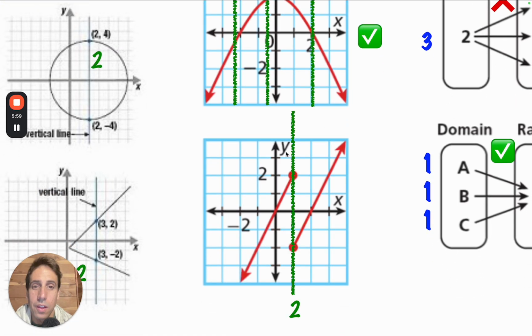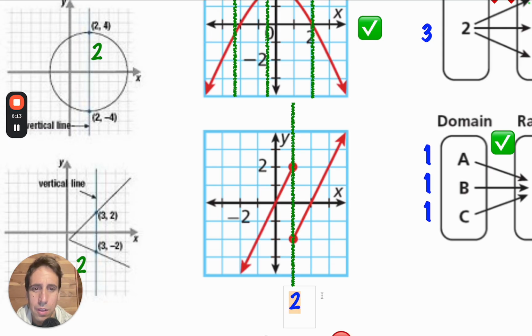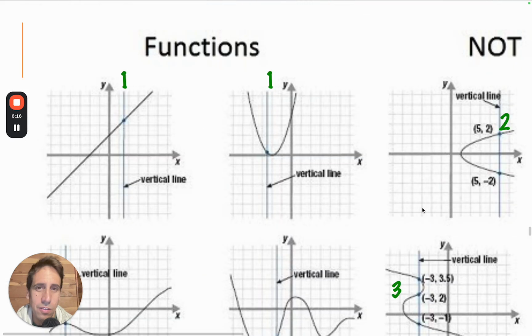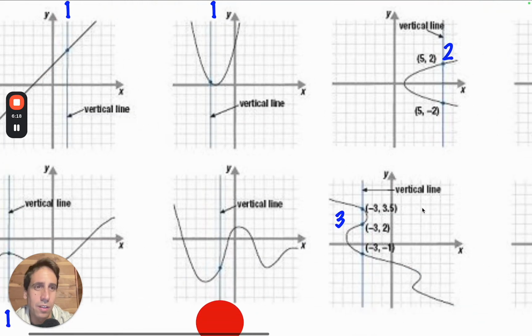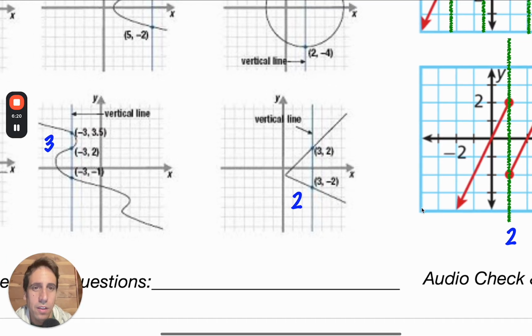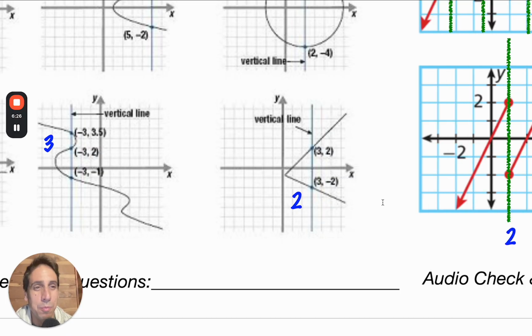What about over here? This vertical line touches 2 different points. These closed dots actually do count. If it were an open dot, it wouldn't count. I think I need to change this green 2 to be a blue 2, because the blue 2s are counting how many times it touches.